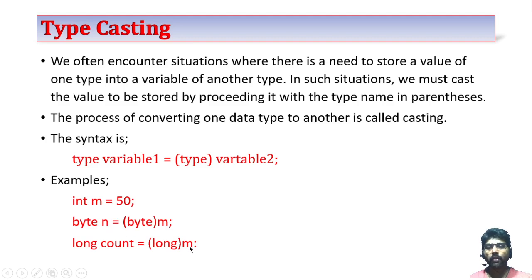Now, in a similar way, I have used here m, the integer type, converted into long, and that long value stored in count. In this case, actually, the typecasting is optional. Java knows that integer can be converted into long type because long takes 8 bytes and integer takes 4 bytes. Here the magnitude of m is smaller.